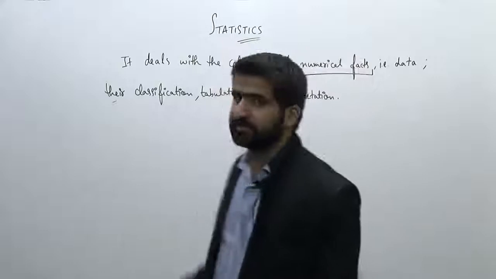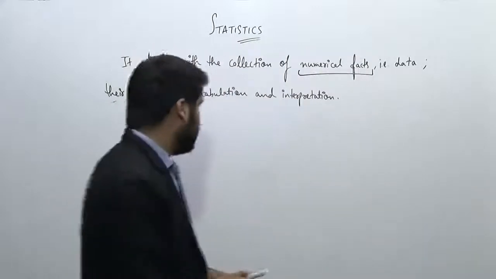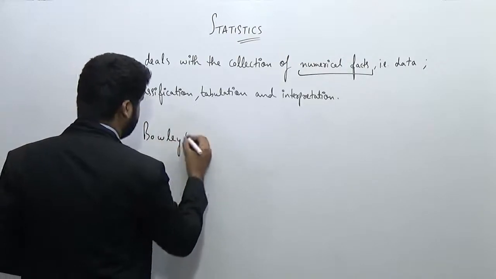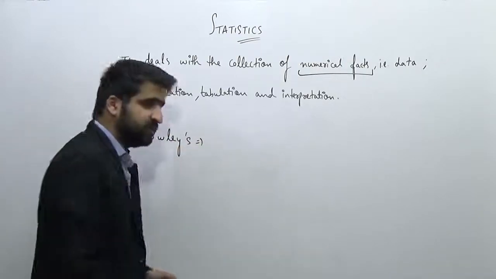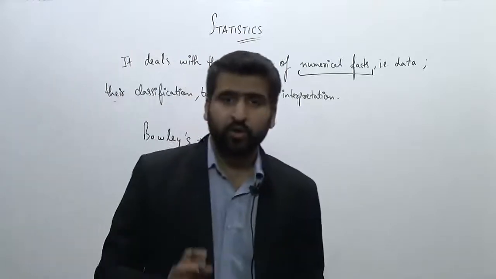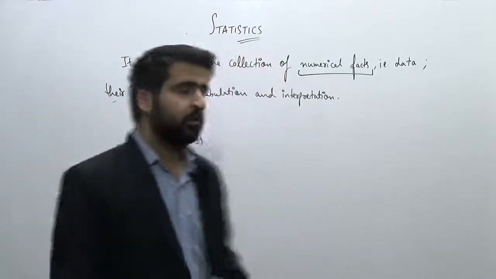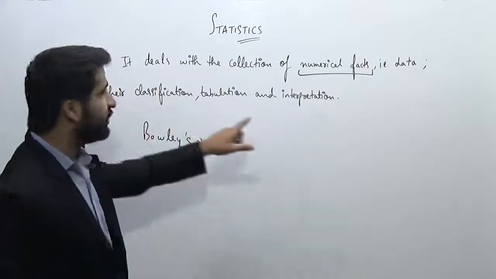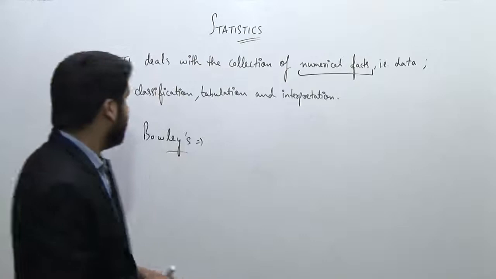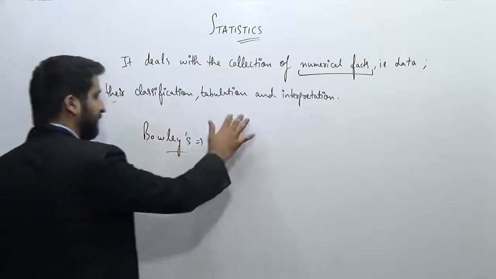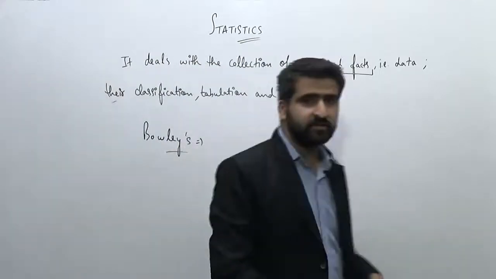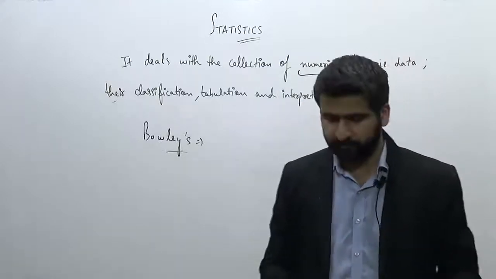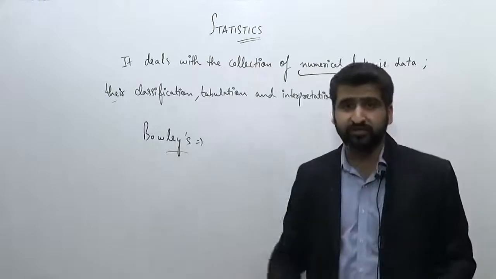help of statistics. The first definition was given by Bowles, and he said that statistics is the counting of numerical data or classification of numerical data. But that was just a basic definition. This is the most elaborate definition of statistics, that in this case we classify, tabulate, interpret, analyze. All these things have to be done in case of statistics. All these things come under statistics only.